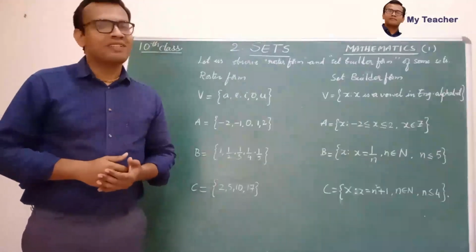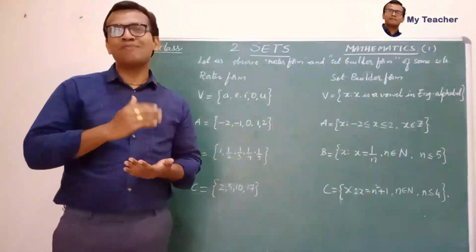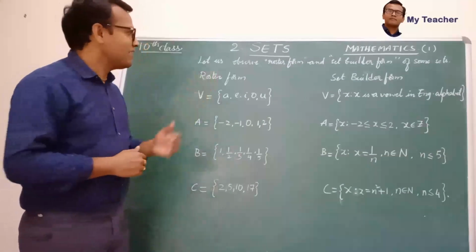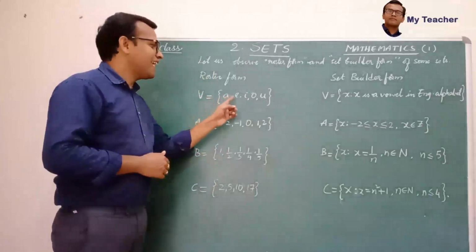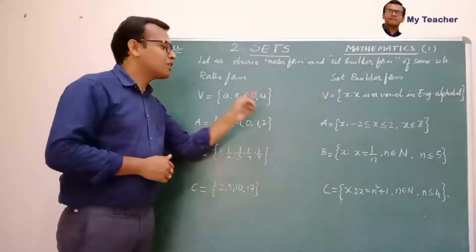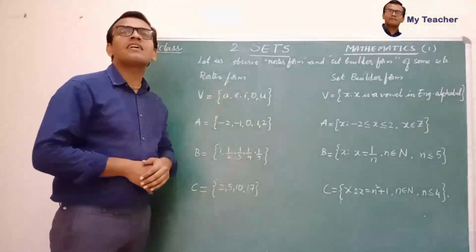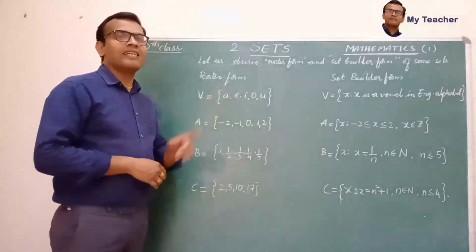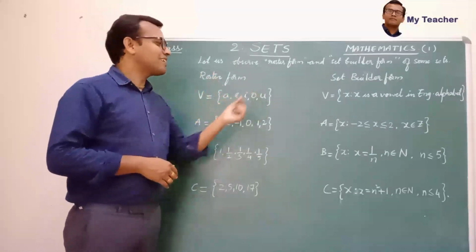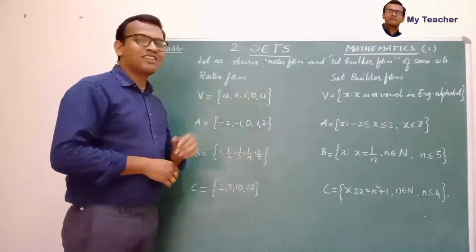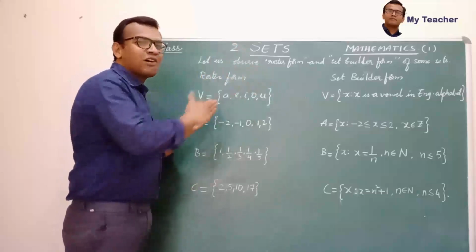Let us observe some sets in their roster forms and set builder forms. Now here is our first set. V is equal to the set of a, e, i, o, u. Children, can you say in which form this set is written? Yes, it is written in its roster form. Why? Because all the elements are written and separated with commas. So what must be the set builder form for this?